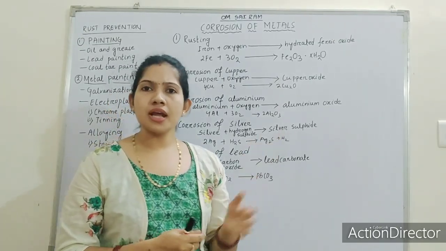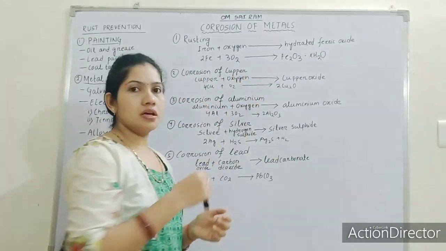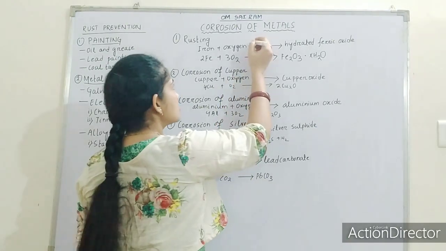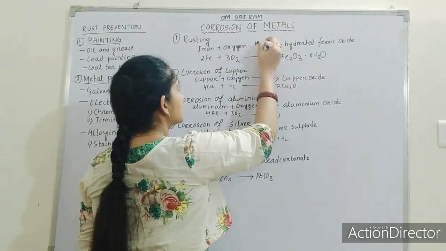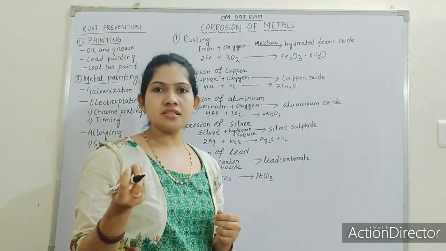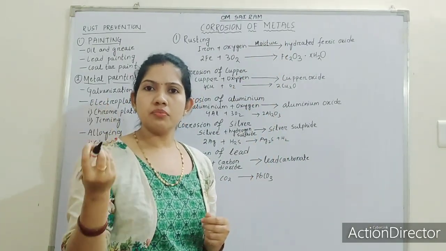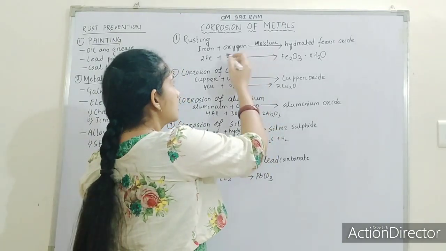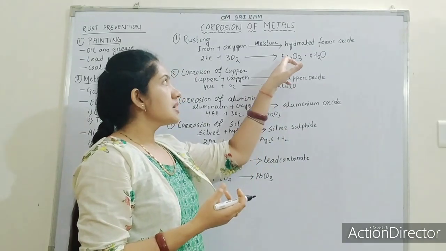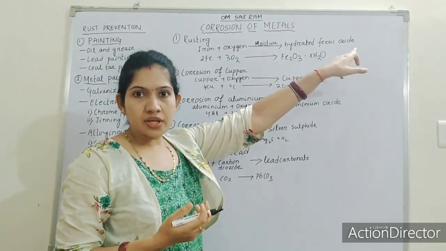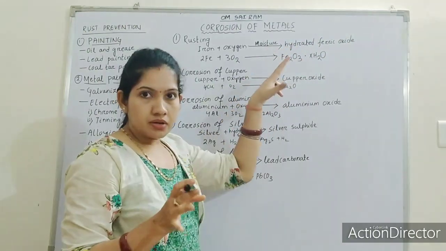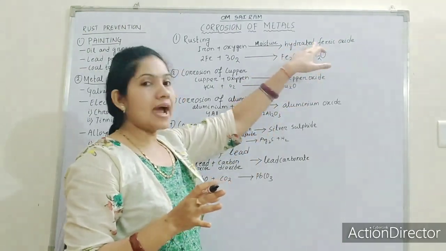Okay, so here I have written the word and chemical equation. You can note it down. Iron reacts with oxygen, especially in the presence of moisture. Moisture obviously means it contains water vapor. So when it reacts with oxygen in the presence of water vapor, it forms hydrated ferric oxide. Actually ferric oxide is not a proper term for rust. We should write hydrated ferric oxide.